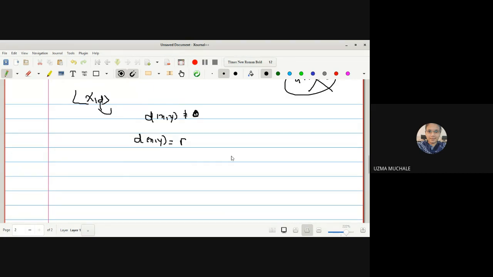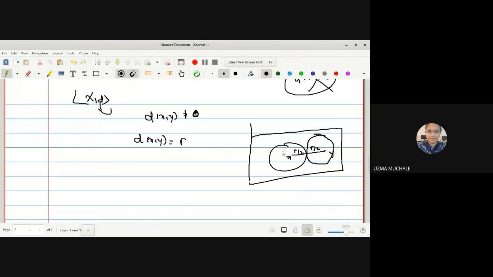So for that we will define, suppose this is the distance r. So this r I will divide into r by 2, r by 2. So here are your points x and y, the distance between x and y is r. Now as they are open spheres, we can define like this because there is no need to find out G and H to be disjoint sets.